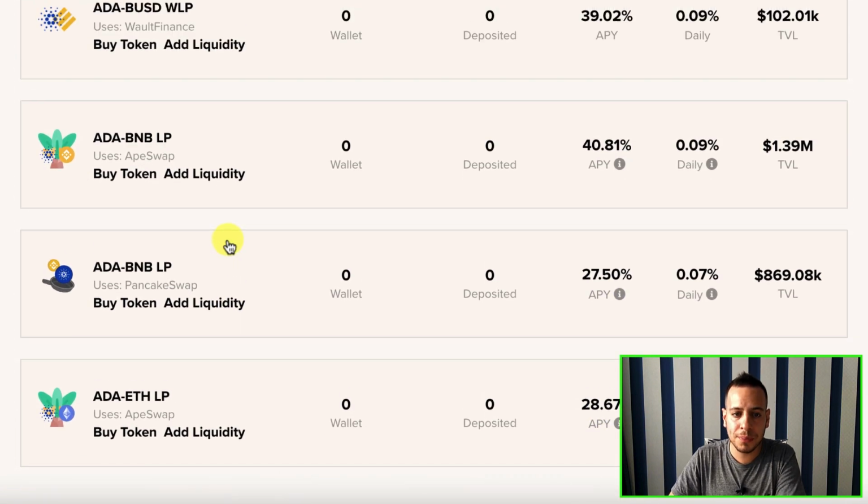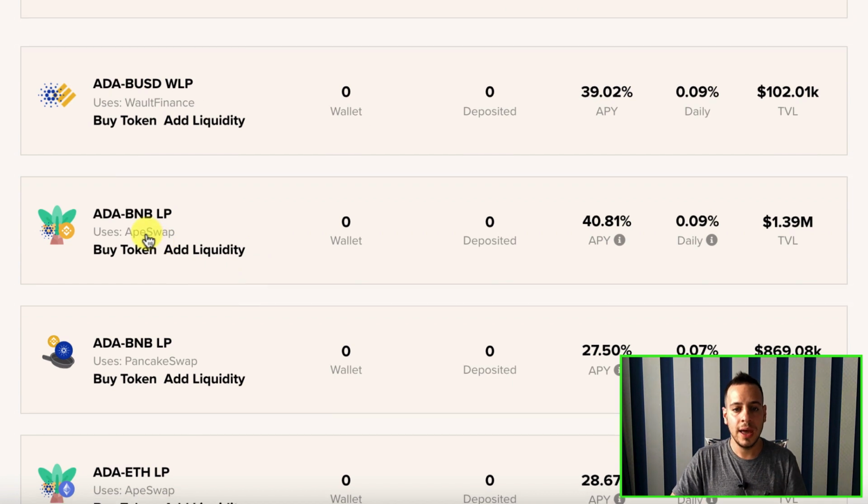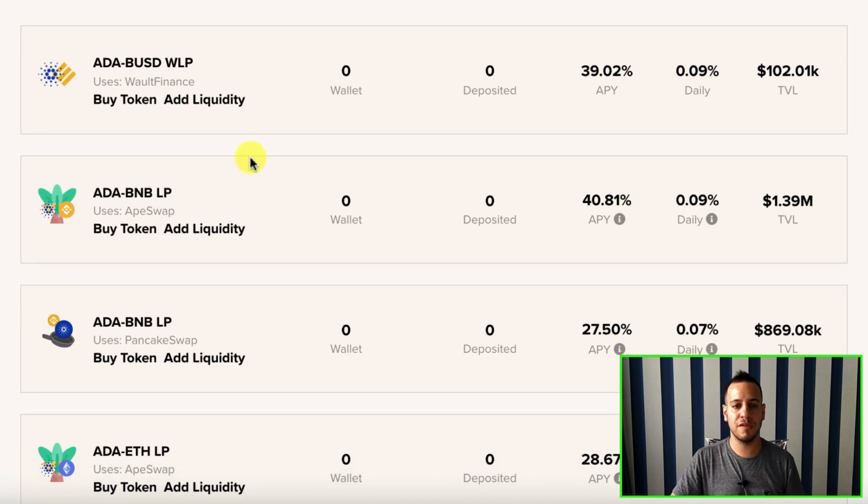So you have different options for Cardano, but you have to bear in mind that with every option in this menu, you're trusting the underlying platform. In that case, we're going to trust ApeSwap. In that case, we're going to trust World Finance. So we're going to trust the smart contract of Beefy Finance and the one that is written under users.